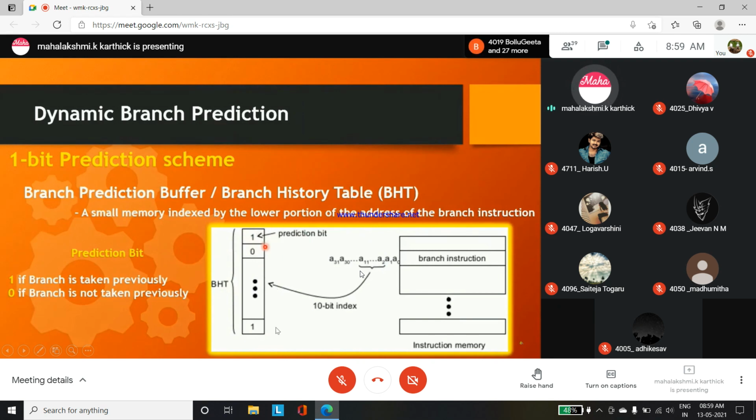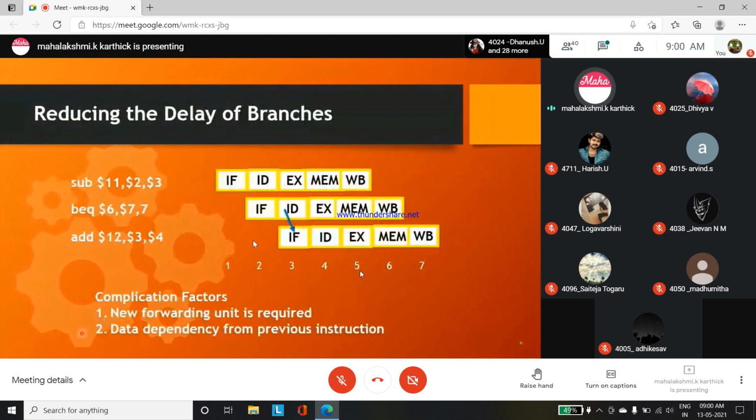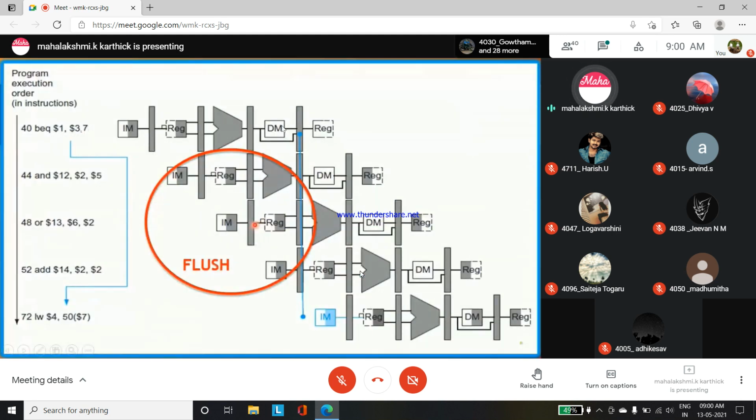Why do we need this prediction table? Because we can identify whether the branch is taken or not. Accordingly, the control hazards can be rectified. So if the branch is taken, what do you have to do? If the branch is taken, the remaining instructions can be flushed out. Only after the completion of this instruction can the other instructions be allowed.